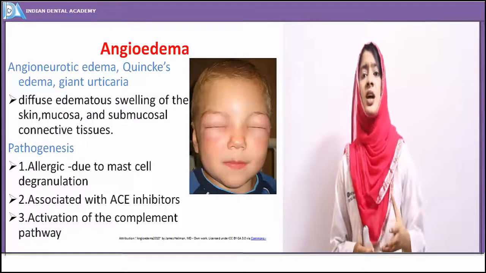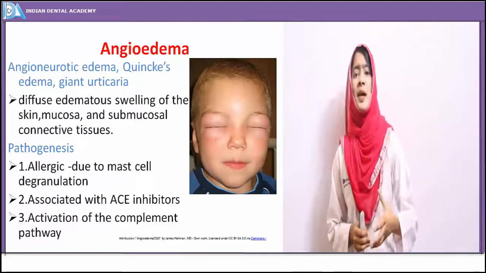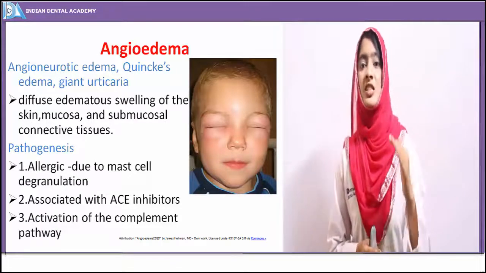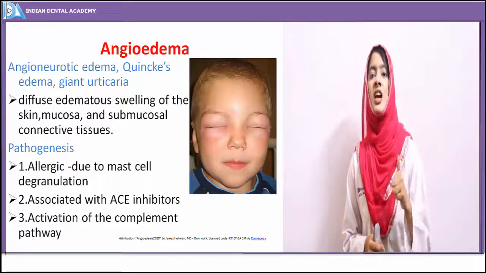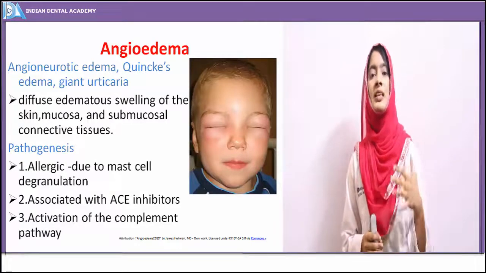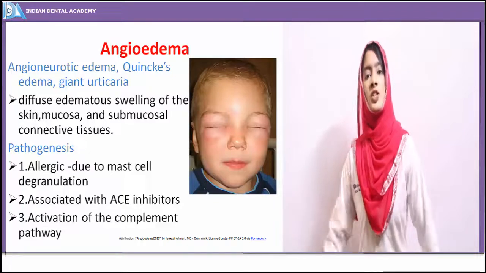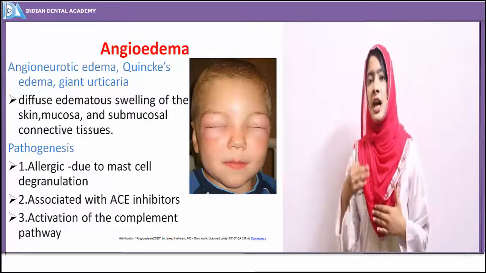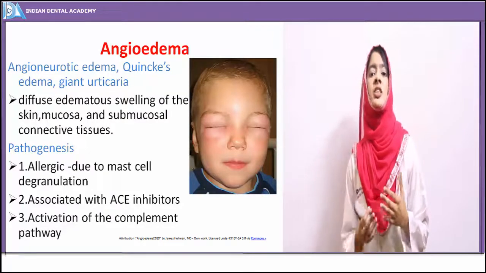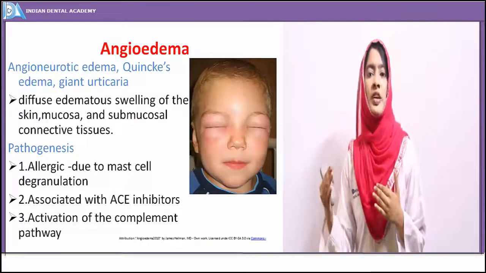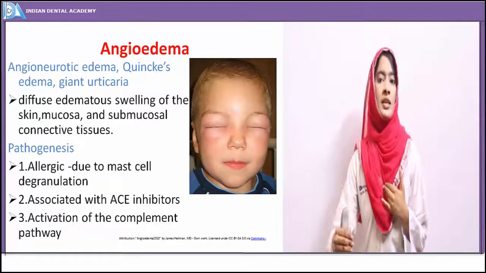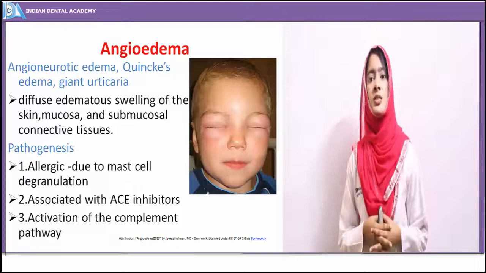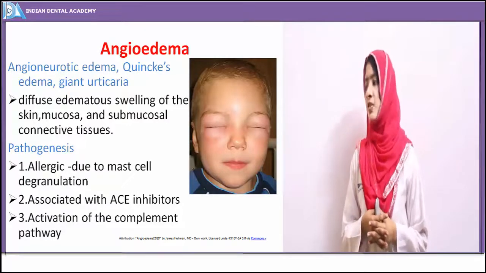Why is the edematous swelling occurring? It's because of allergy. And why is the allergy occurring? It's because antibodies are produced for an antigen. That leads to production of inflammatory mediators, invariably leading to the clinical manifestations of swelling.